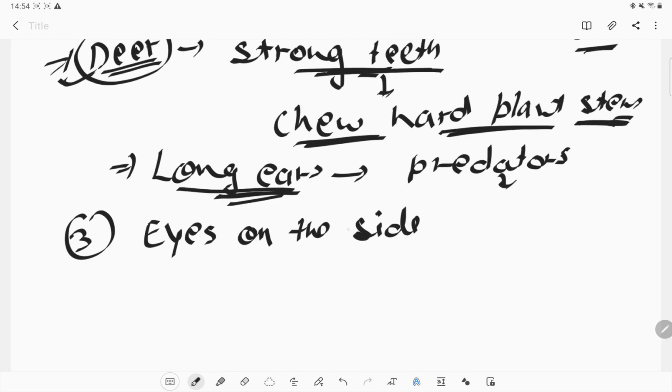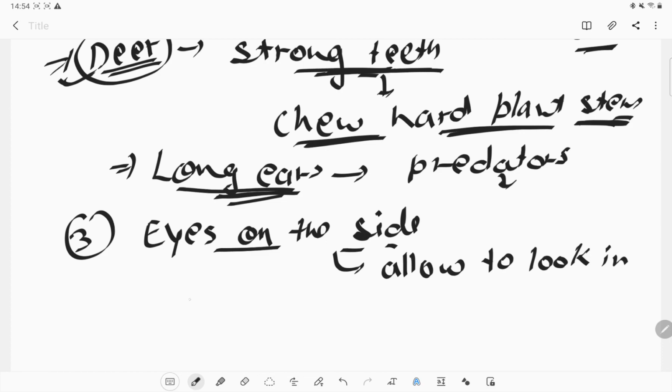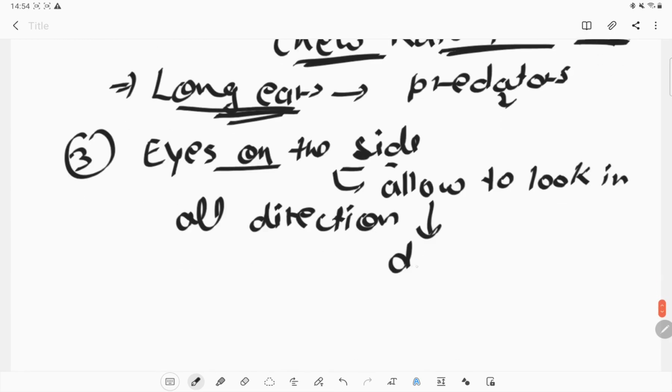On the outer side they have eyes, and these eyes allow them to look in all directions. Why do they need to look in all directions? To look out for danger or any predator, whether it is coming or not. So that's why another adaptation is that the eyes are on the sides.